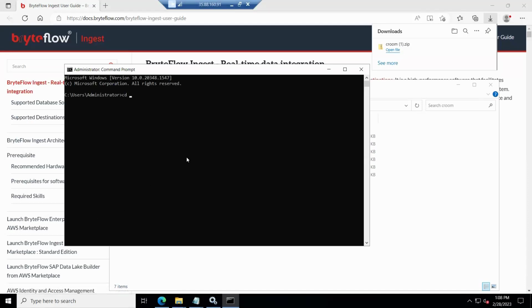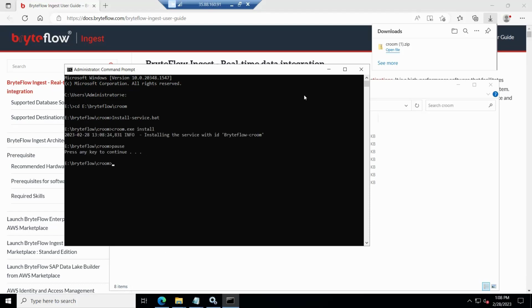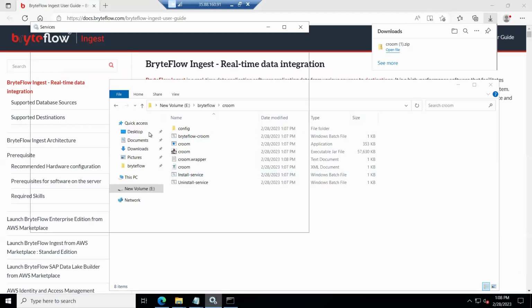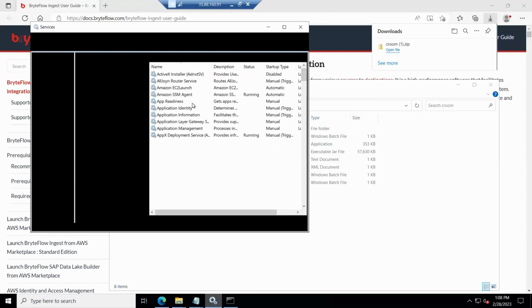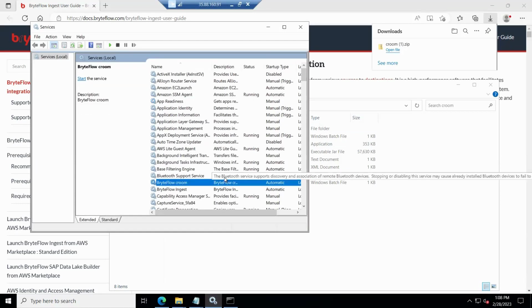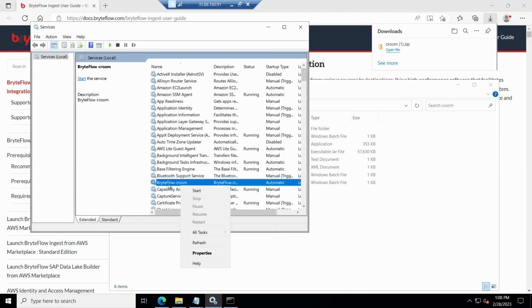And go to E drive, and execute install-service.bat file. The service has been installed for BryteFlow control room. So if you just refresh your services, there it is. You can start it.